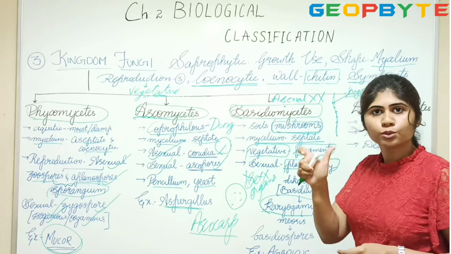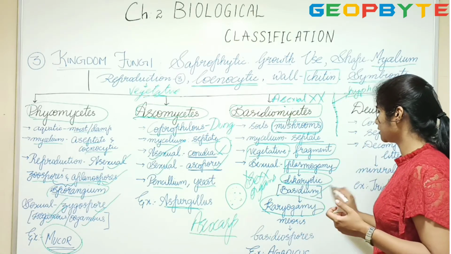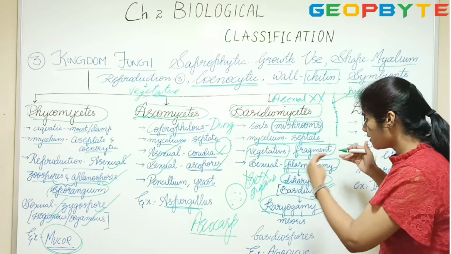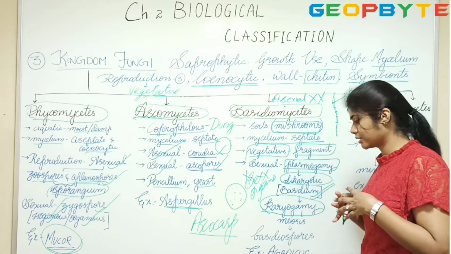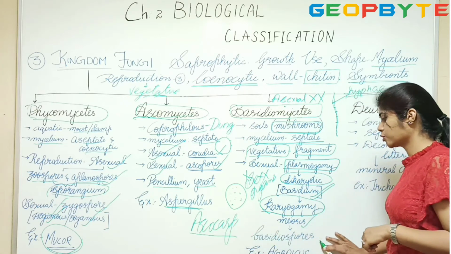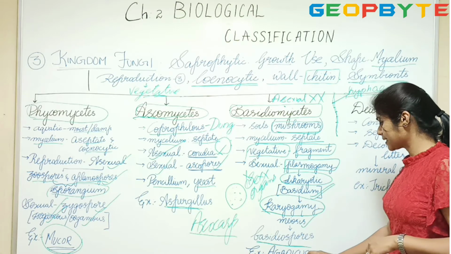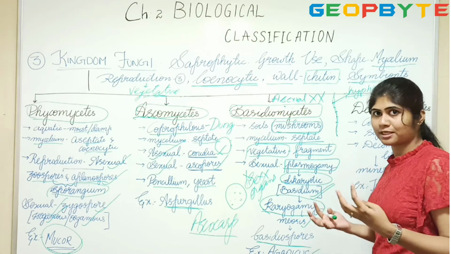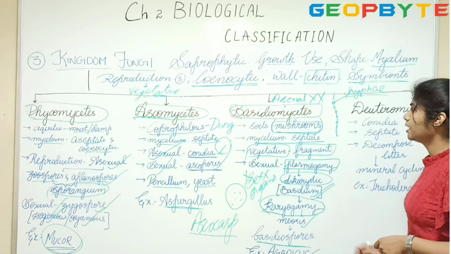A cell with two nuclei is called dikaryotic. This is nothing but the basidium. Basidium is dikaryotic. After this, we find karyogamy happening, which is the fusion of the genetic material. Then there is meiosis, and then there is the production of spores. In this case, they are called basidiospores. The example I have given is Agaricus. Agaricus is a scientific name of mushrooms. It's one of the species, I will say.